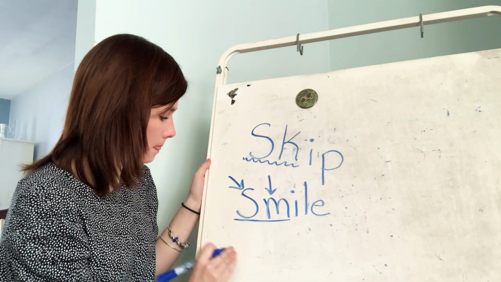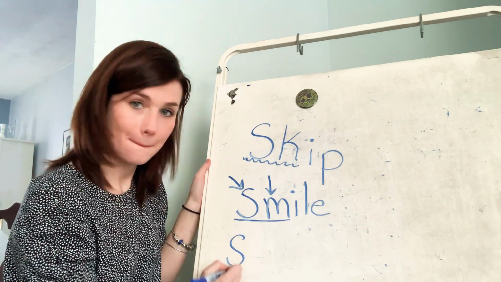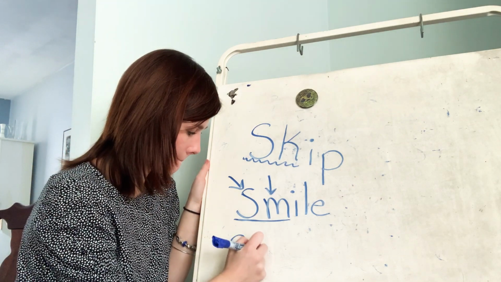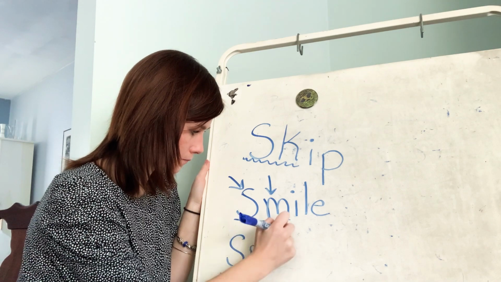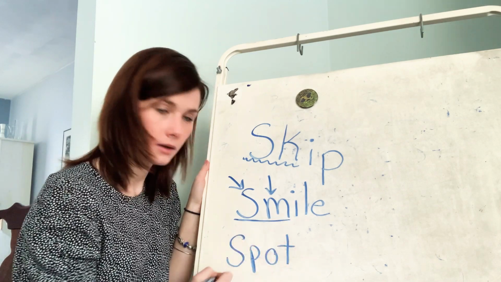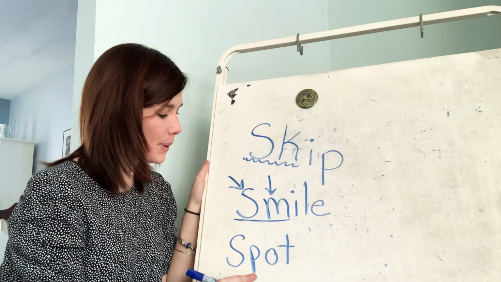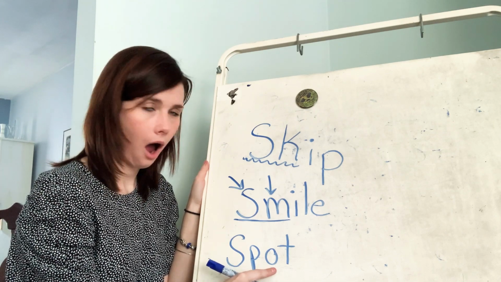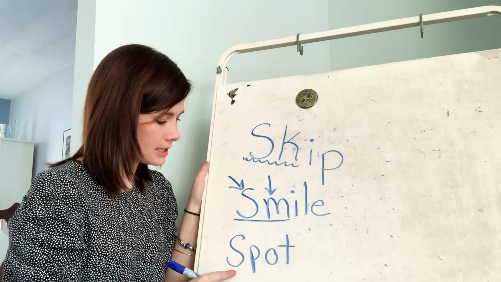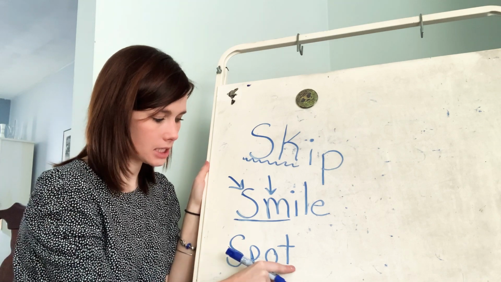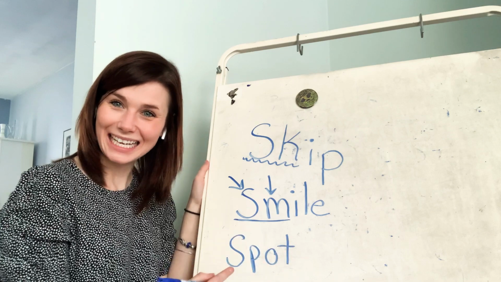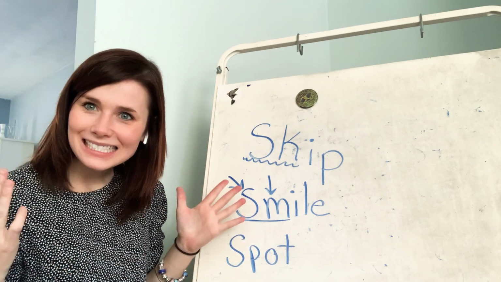Let's try another one. Ready? S, P, O, T. Spot. Nice job. Where's the consonant cluster?